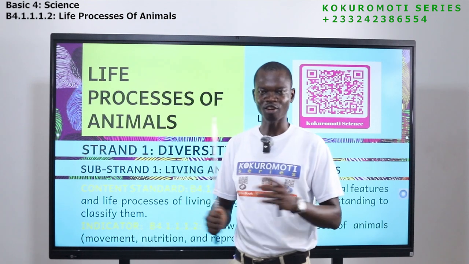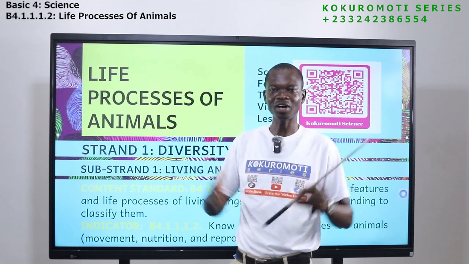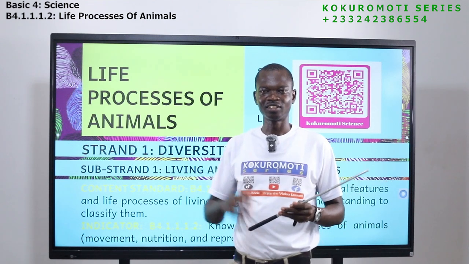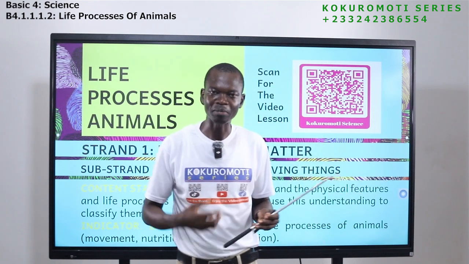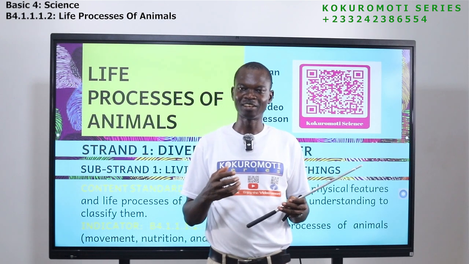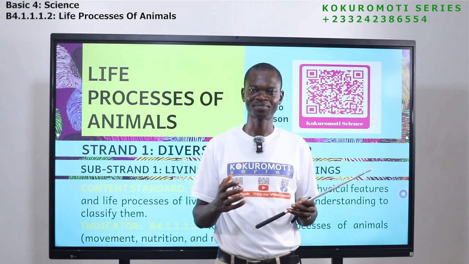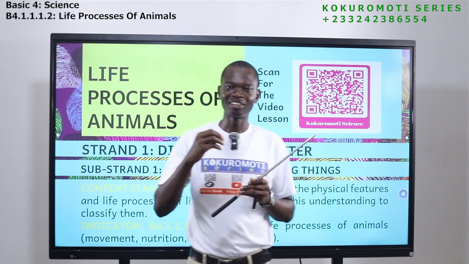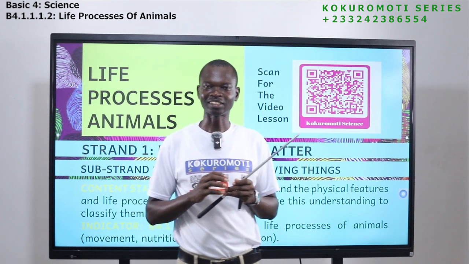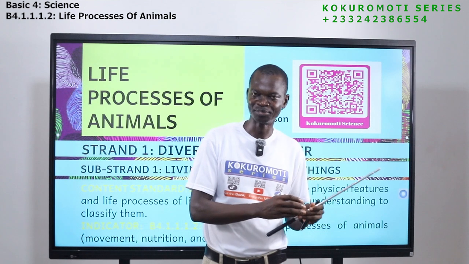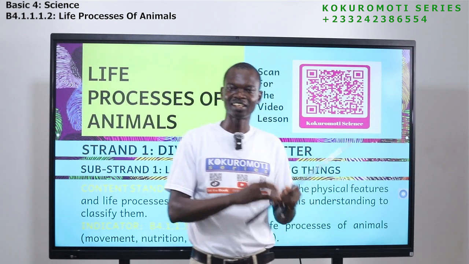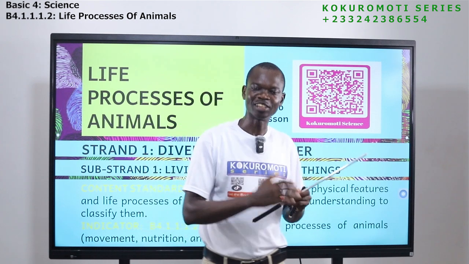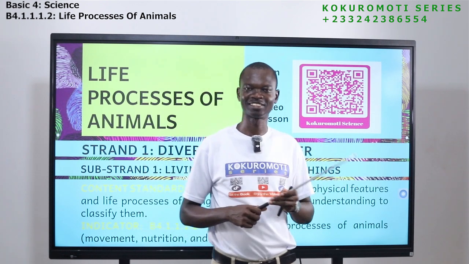Life processes of animals. So you see, all animals, human beings, we are part of it. We come from our mother's womb. It gets to a point that we will not depend on breast milk. We will walk on our own. It gets to a point you start running.